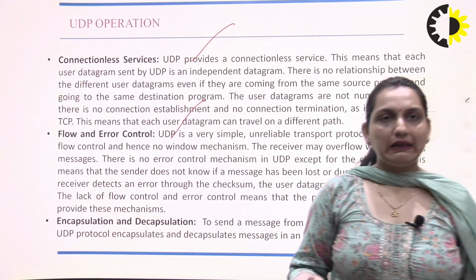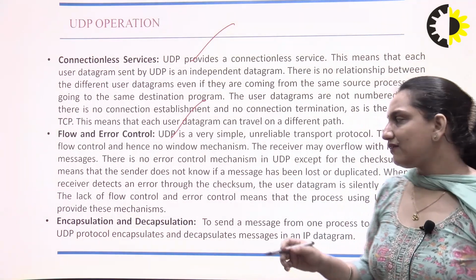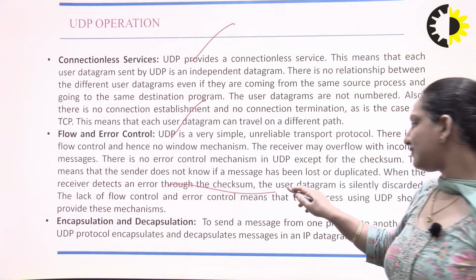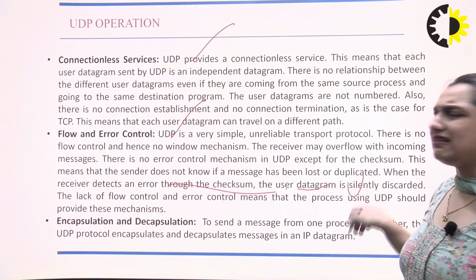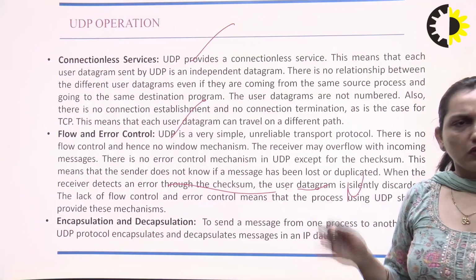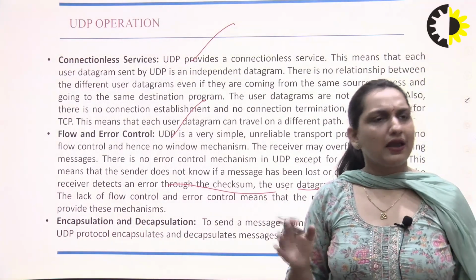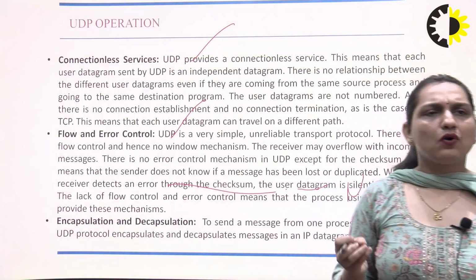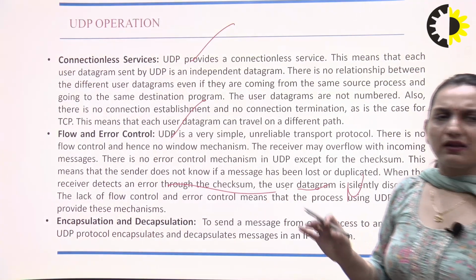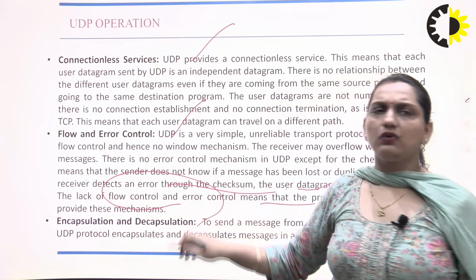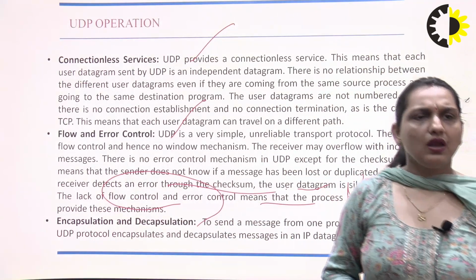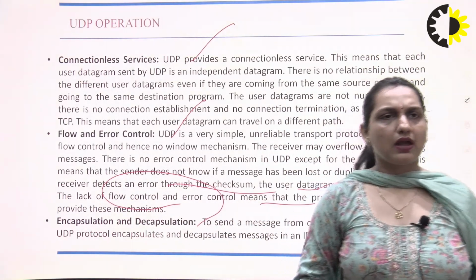If there is an error, the receiver detects it through the checksum and silently discards the message. That message is not usable because there was an error in it. But the lack of error control is the weakness of UDP. UDP has a checksum, and we also have encapsulation and decapsulation.